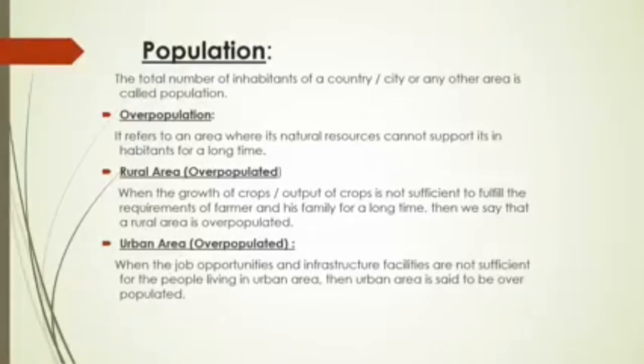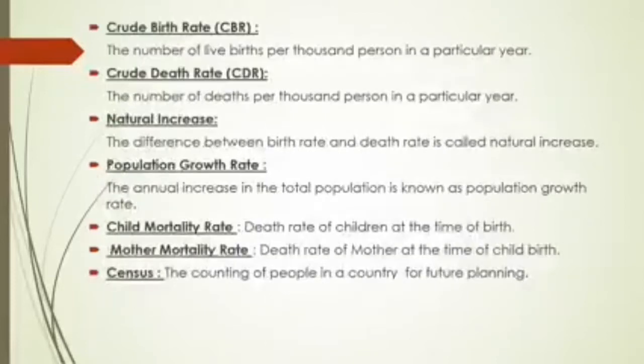In the same way, an urban area is overpopulated when the job opportunities and infrastructure facilities, like the availability of water supply, sanitation, electricity and all, are not sufficient enough for the people living in urban areas. Then we can say that the urban area is overpopulated. Crude birth rate means the number of live births per 1,000 persons in a particular year. It means in one particular year how many children are born per 1,000 persons in an area. Okay, in this way crude birth rate is calculated.